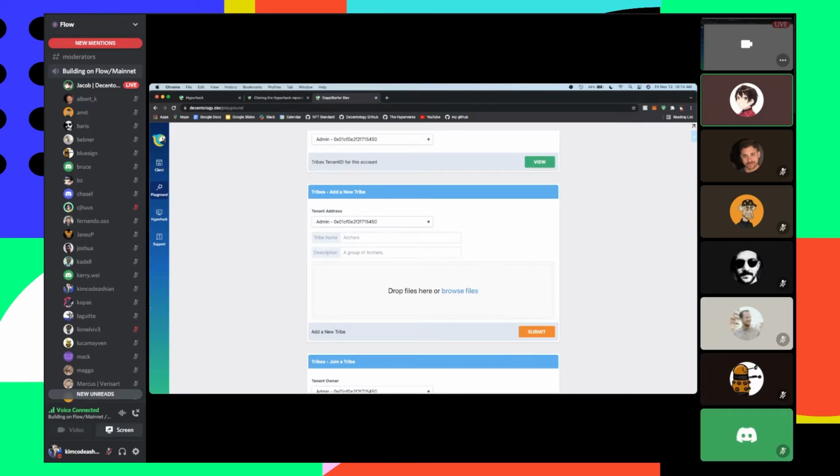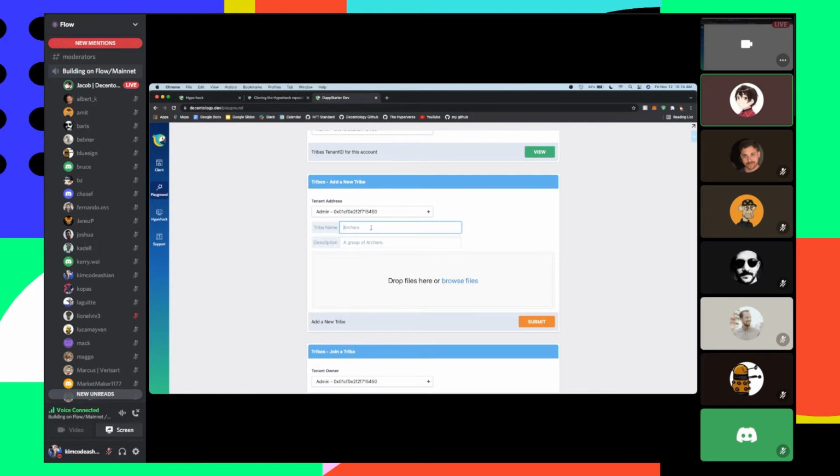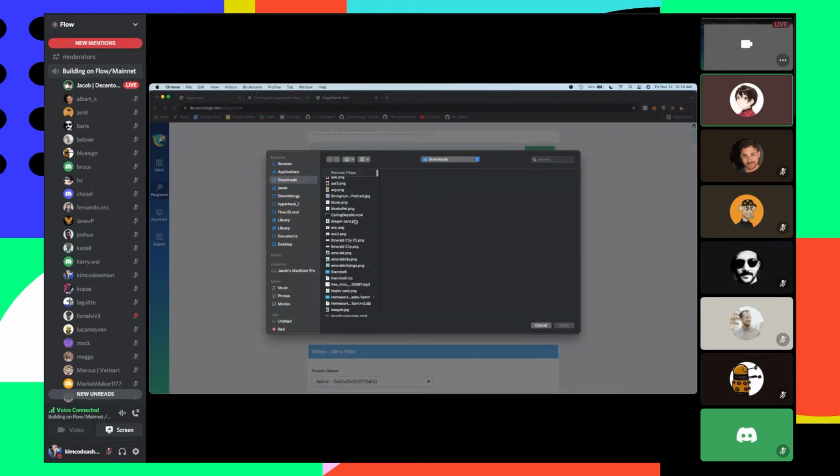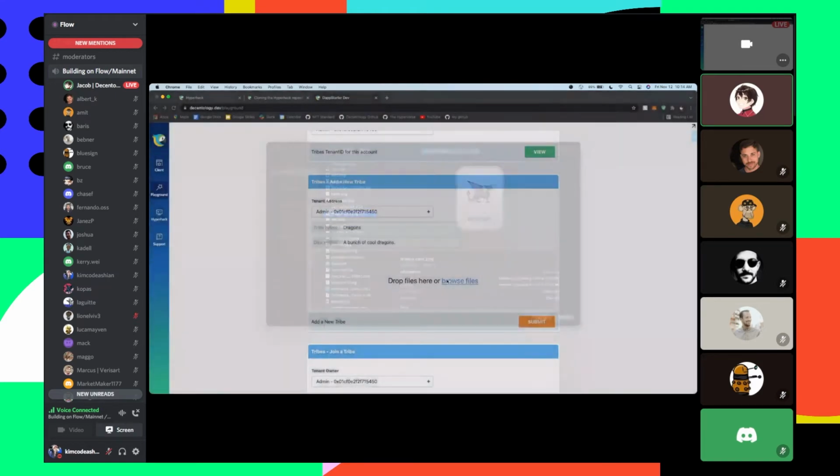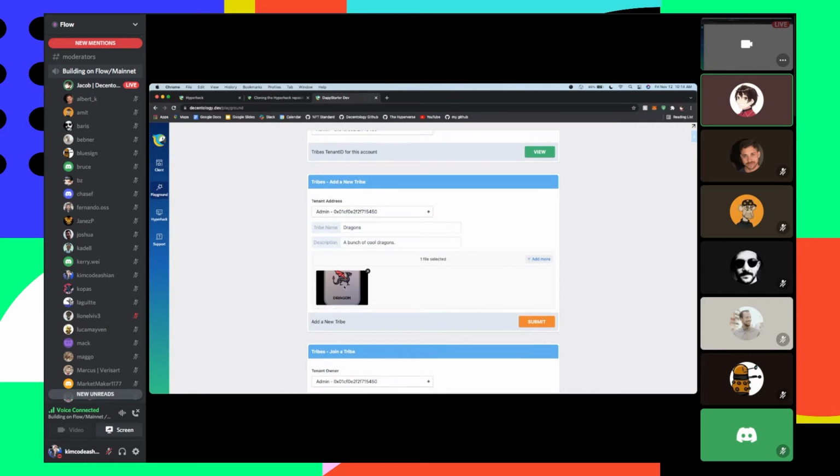And so what I'm going to do here is I'm actually going to create a new tribe with a sample name, a description, and an image for our tribe. And so let's actually do that together. So this tribe name I'm just going to call Dragons, and the description is going to be a bunch of cool dragons. And I'm going to click on Browse Files here, and I'm going to go to my downloads and just click on this little image here.